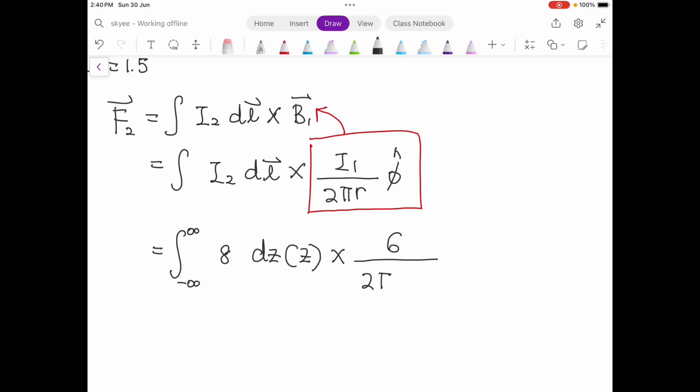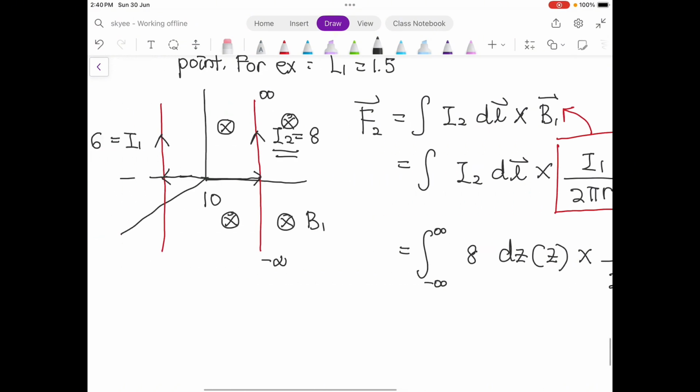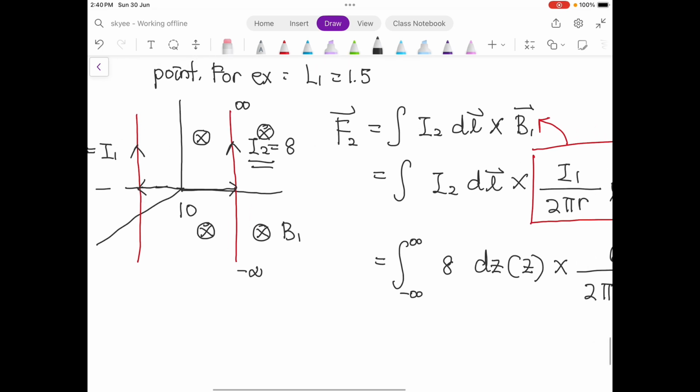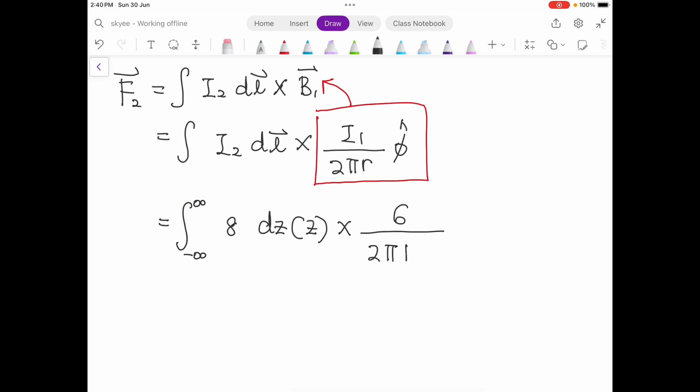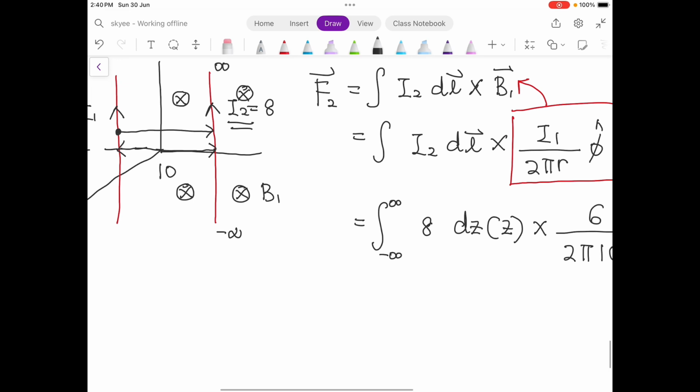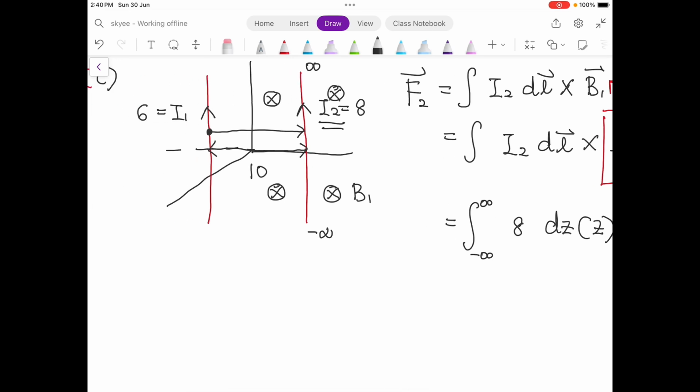So 2 pi r, where r is the distance from I1 to I2. The distance is 10. Then dl is the direction of the current I1.